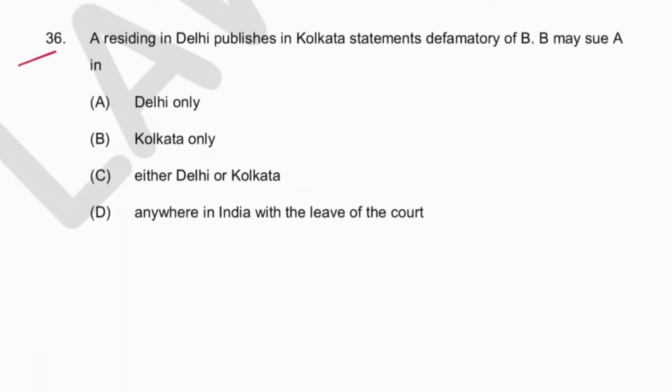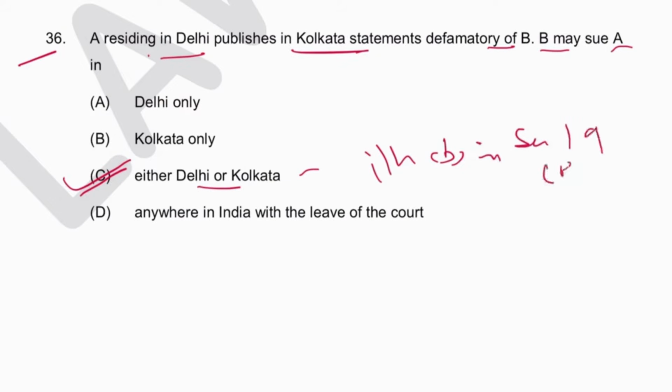Next, 36. A residing in Delhi publishes in Kolkata statement defamatory to B. B may sue A in Delhi or Kolkata. Either. C is the answer. This is illustration B in Section 19 CPC.